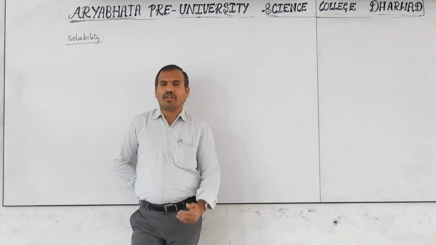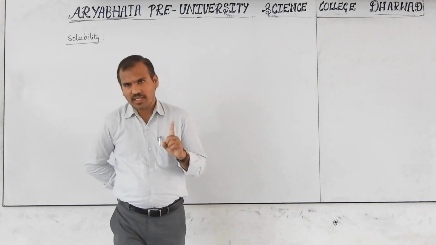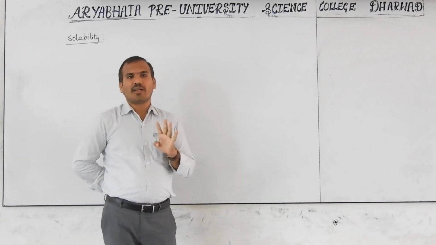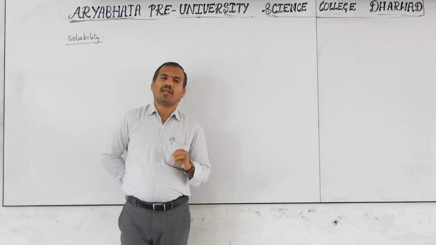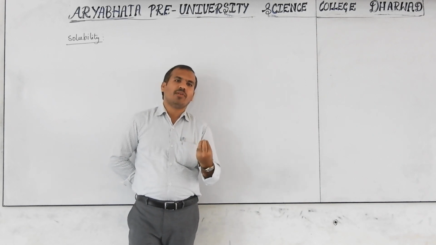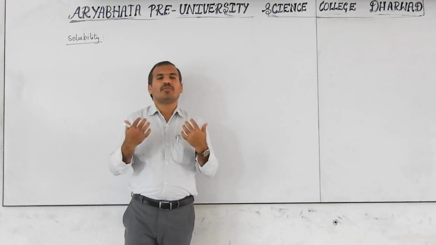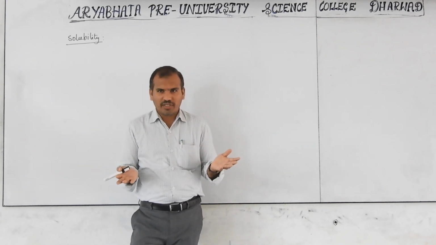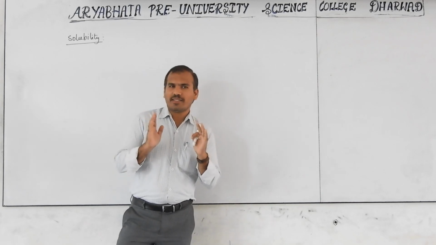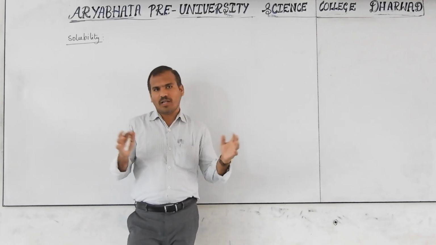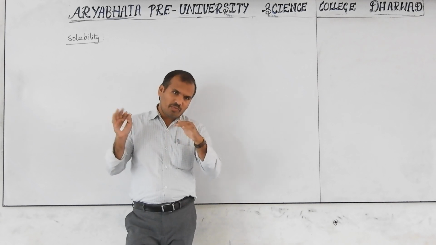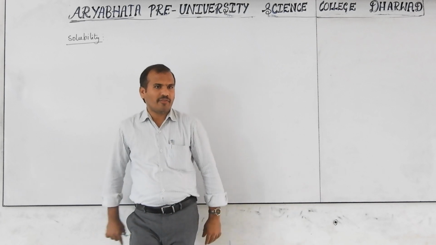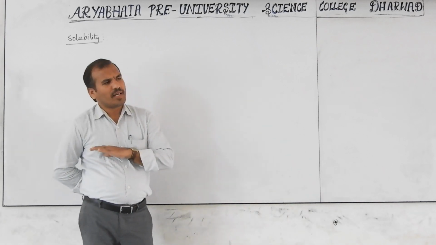Got the concept? For example, methyl alcohol, how many carbons are there? 1. Ethyl alcohol, 2 carbons. Propyl alcohol, 3 carbons. Butyl alcohol, 4 carbons. So up to 4 carbon compounds are easily soluble in water. So now no other statement about polarity or hydrogen bonding is required. This is simply a trick to remember. We use polar nature and hydrogen bonding to explain it, but if you observe the data in the reference book, up to 4 carbons are easily soluble in water.